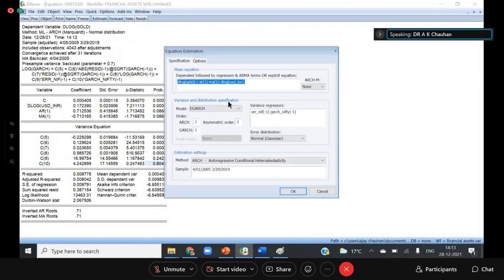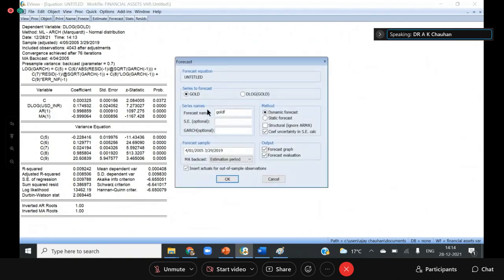So I showed you how to check the volatility spillover effects using the EGARCH model. Whenever you are interested in examining the volatility spillover, always go for this EGARCH model. Don't use a simple GARCH. EGARCH model is mostly found in the research. So most of the researchers prefer to use the EGARCH model as compared to other models.